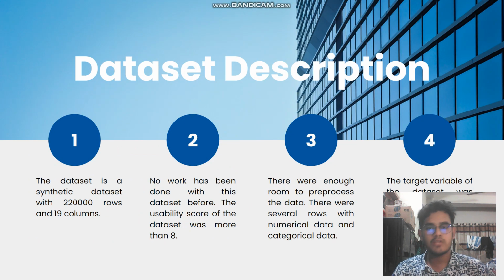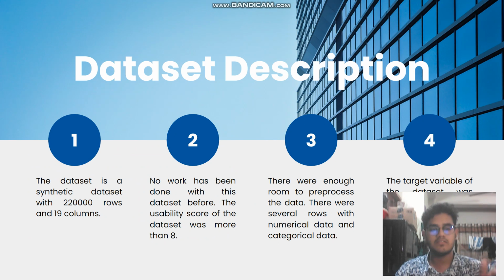Diving into the dataset description, the dataset is a synthetic dataset because we could not find any real dataset with a sufficient amount of data. So we picked a synthetic dataset with 220,000 rows and 19 columns. No work has been done with this particular dataset before, so we're the first group doing this kind of work with it. The usability score of the dataset is more than 8, and there is also enough room for data pre-processing.